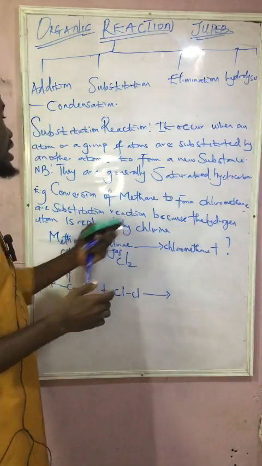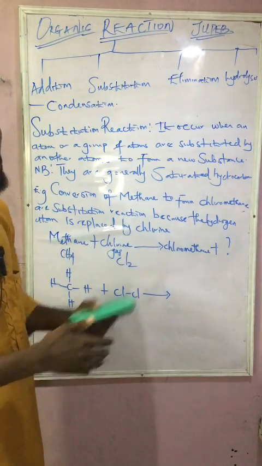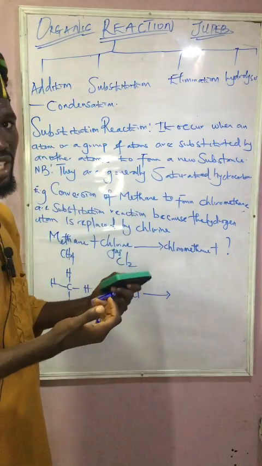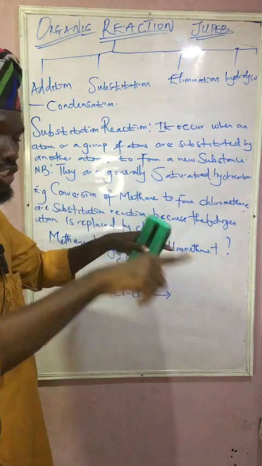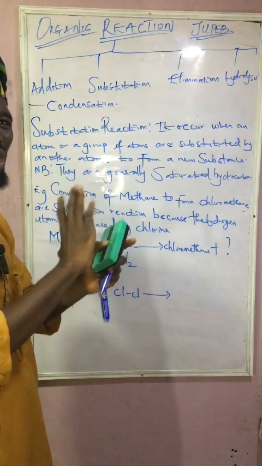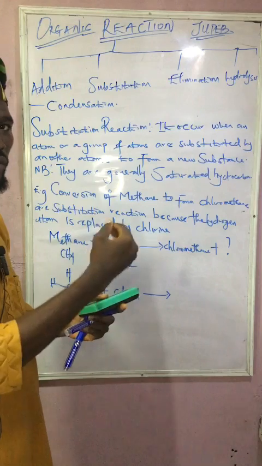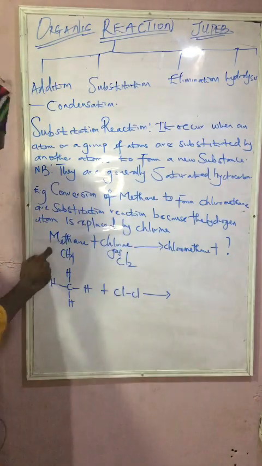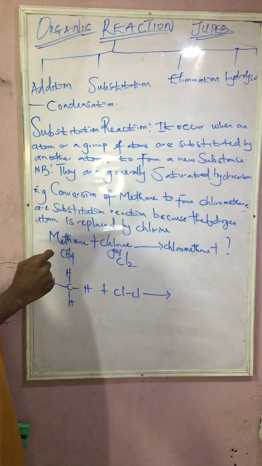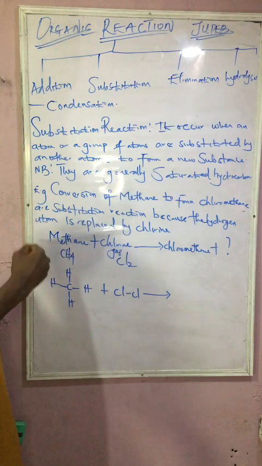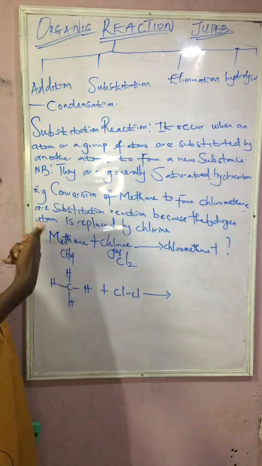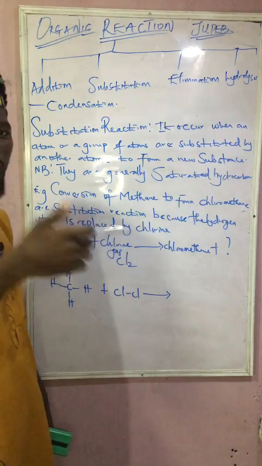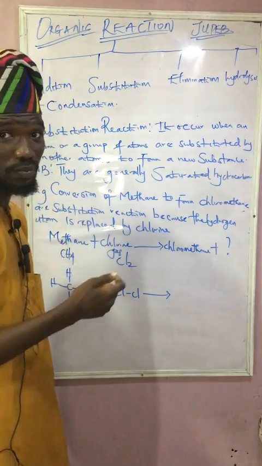But this, it is saturated hydrocarbon, and for every saturated hydrocarbon they involve a single covalent bond without further attachment of any other atoms. That is, no atoms can come into this what? Methane. The only thing we can do here is that we can replace. That is why we have what we call a replacement reaction.